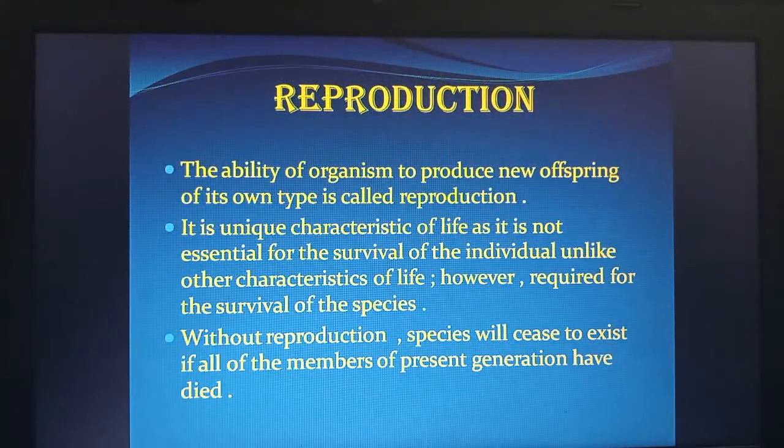Now, what is reproduction? The ability of an organism to produce new offspring of its own type is called reproduction. It is a unique characteristic of life, as it is not essential for the survival of the individual, unlike other characteristics of life, however, it is required for the survival of the species. Without reproduction, the species will cease to exist if all the members of the present generation have died.